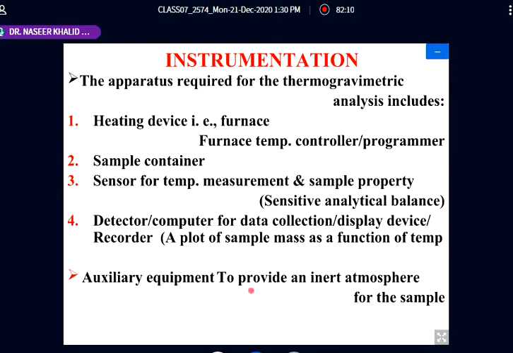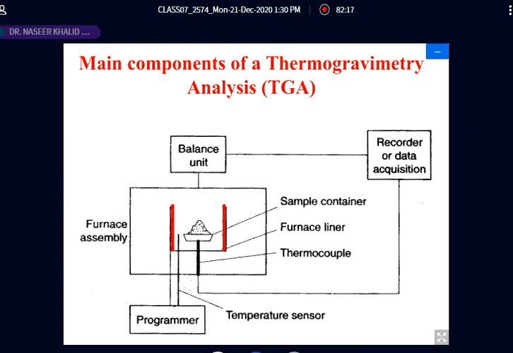So these are the basic components of thermogravimetric analysis. This is diagrammatic, we can show. Now, this is a furnace assembly.